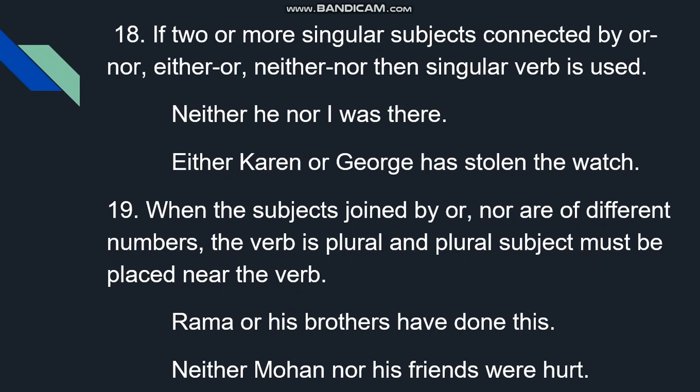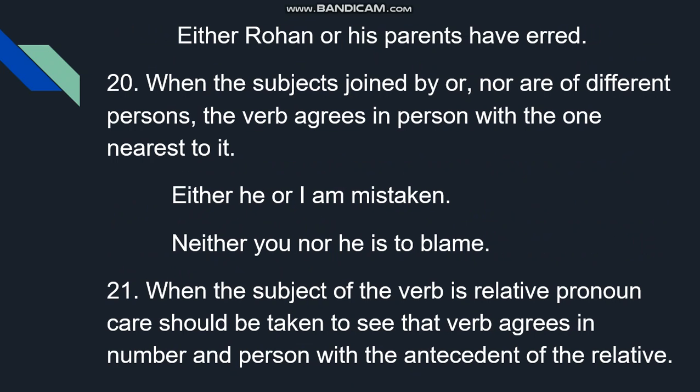Rama or his brothers have done this. Rama or his brothers, according to brothers, have done this, nearest to the verb. Neither Mohan nor his friends were hurt. Either Rohan or his parents have erred, means गलती करना. Either Rohan singular or his parents plural, and plural subject has been used, written near the verb.